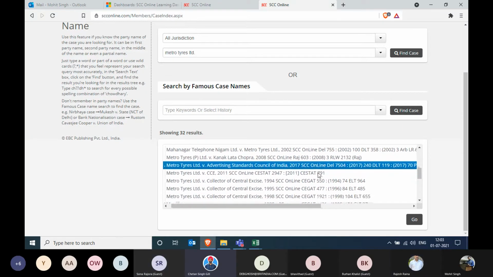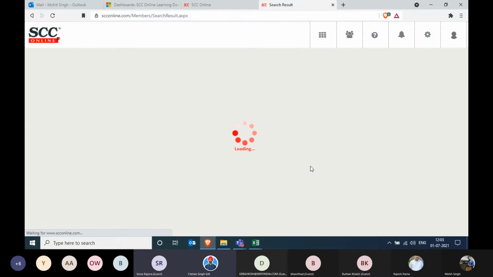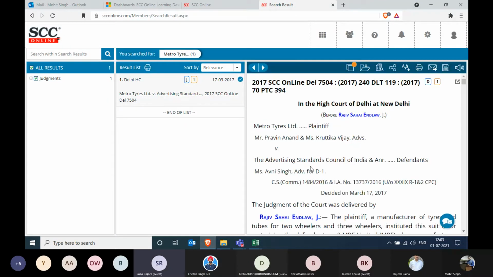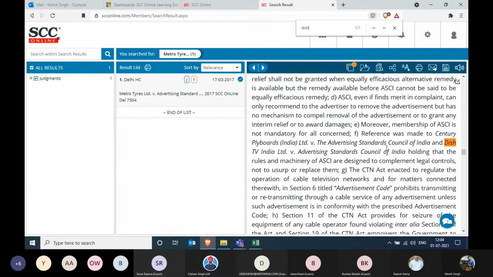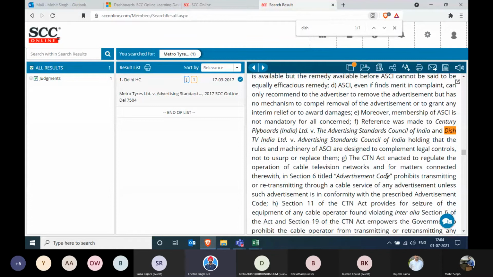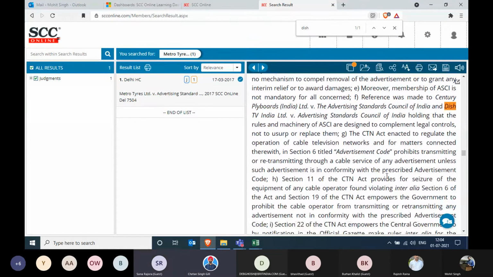Let's take this one more. Shall I open it? Yeah, open this one. Let's have a quick look. If you can just do a control F on the third column, if you can full screen it, that'll be the faster way. So this is Dish TV, the Advertising Council of India, and Dish TV India was holding that. There is only one mention.